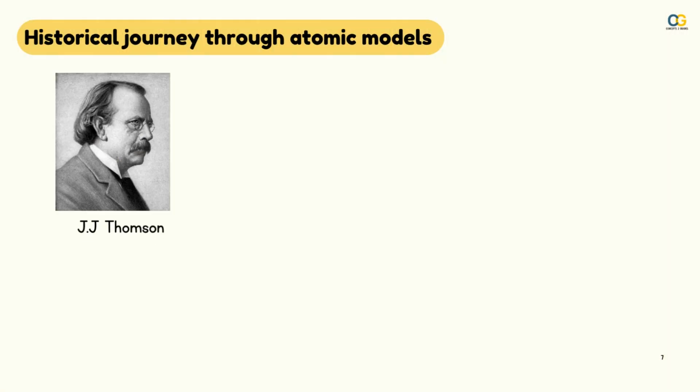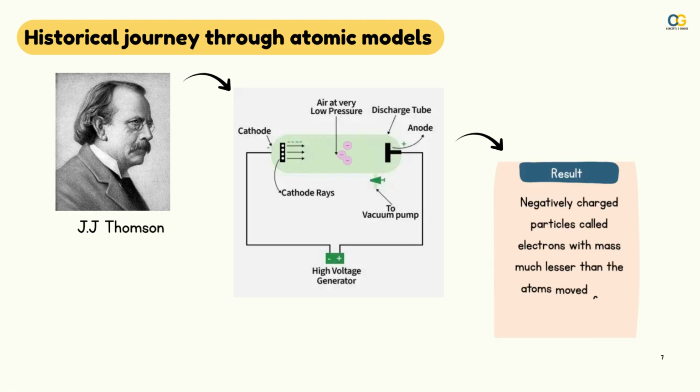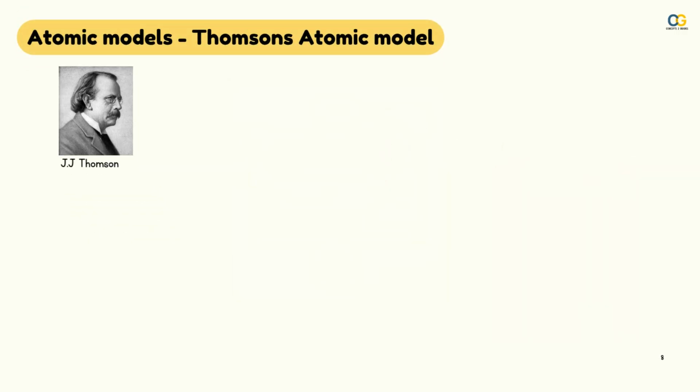J.J. Thomson conducted an experiment called the cathode ray tube experiment, where he studied the conduction of electric current through gases at very low pressure. He concluded that there are streams of negatively charged particles with much smaller masses than atoms, and these were later called electrons.